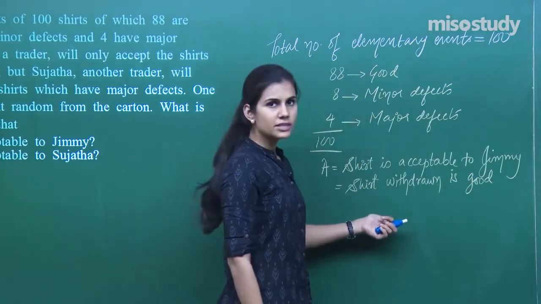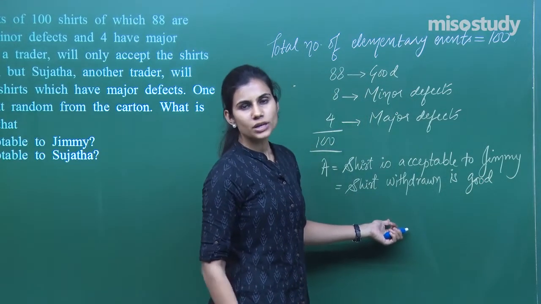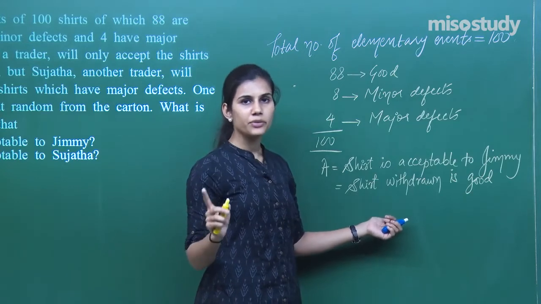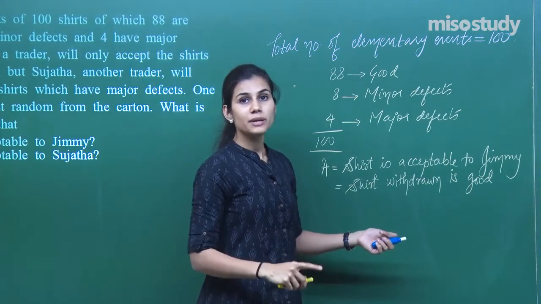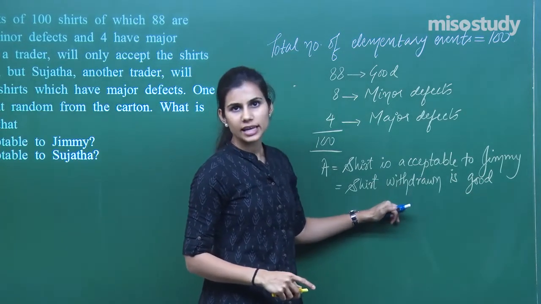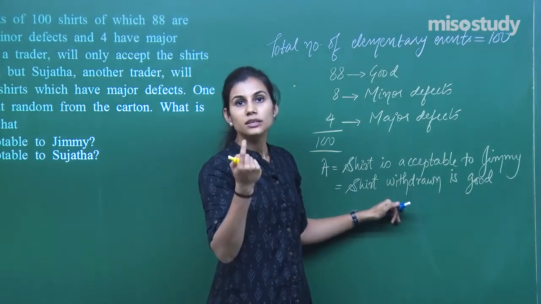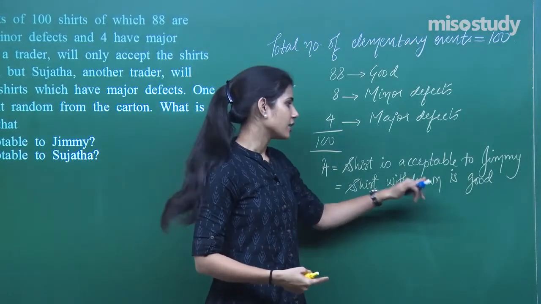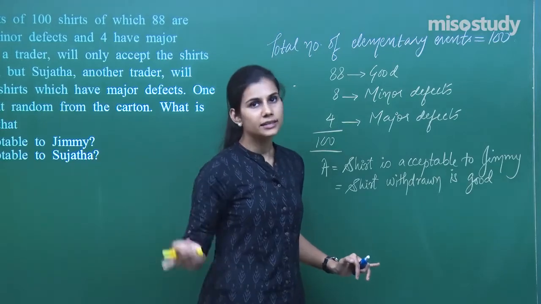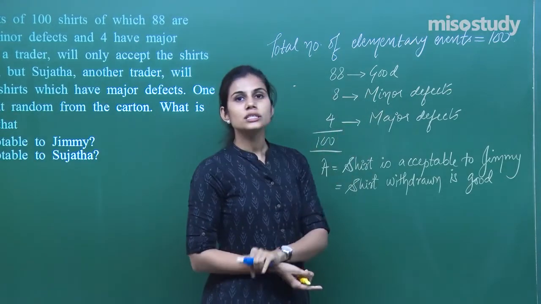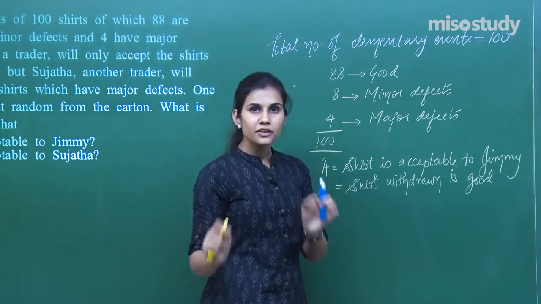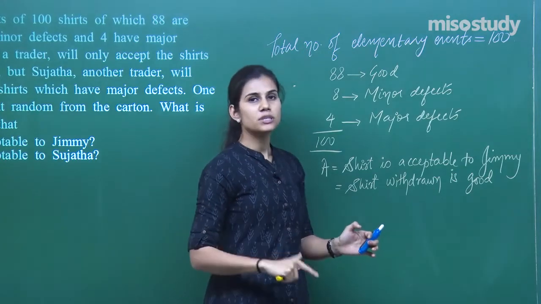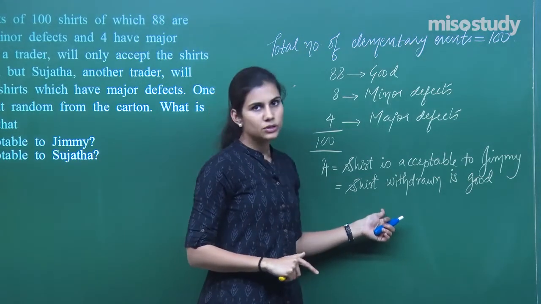Right? So these are the same events. Shirt withdrawn is good. Out of the 100 shirts which can be withdrawn, how many are possible outcomes which are favorable to event A? That means how many shirts can you say withdrawn are good? Out of these 100, only 88 are good shirts. So out of my 100 possible outcomes, 88 possible outcomes are there which are favorable to event A.